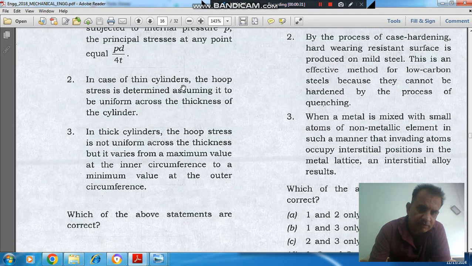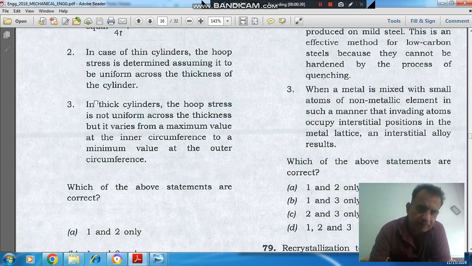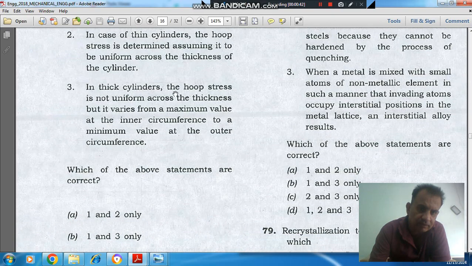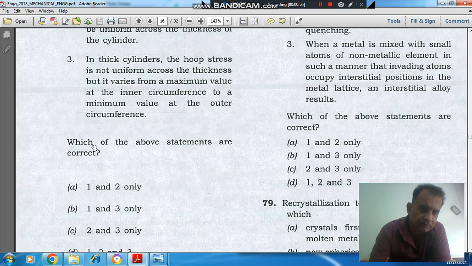In case of a thin cylinder, the hoop stress is determined assuming it to be uniform across the thickness of the cylinder. 3. In thick cylinders, the hoop stress is not uniform across the thickness but it varies from a maximum value at the inner circumference to the minimum value at the outer circumference.